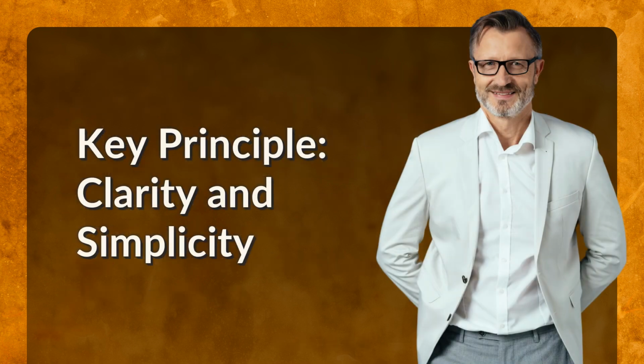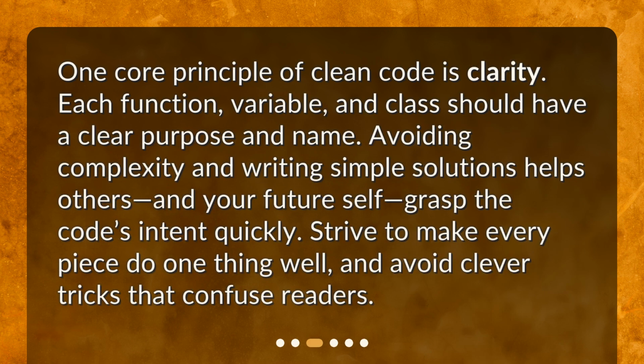Key principle: clarity and simplicity. One core principle of clean code is clarity. Each function, variable, and class should have a clear purpose and name. Avoiding complexity and writing simple solutions helps others and your future self grasp the code's intent quickly. Strive to make every piece do one thing well and avoid clever tricks that confuse readers.